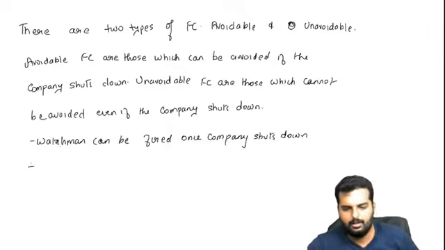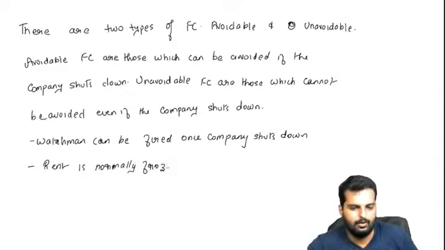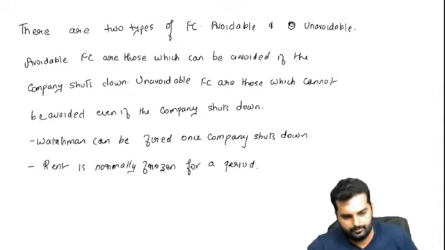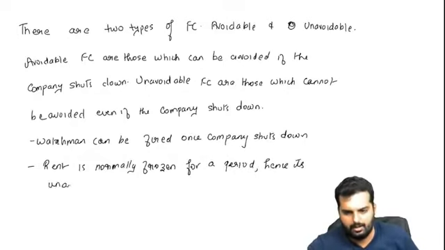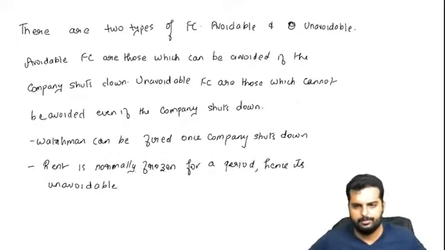Okay. What is the second thing? Rent is normally frozen for a period. Hence, it's unavoidable. Friends, can you write down till here in your books?